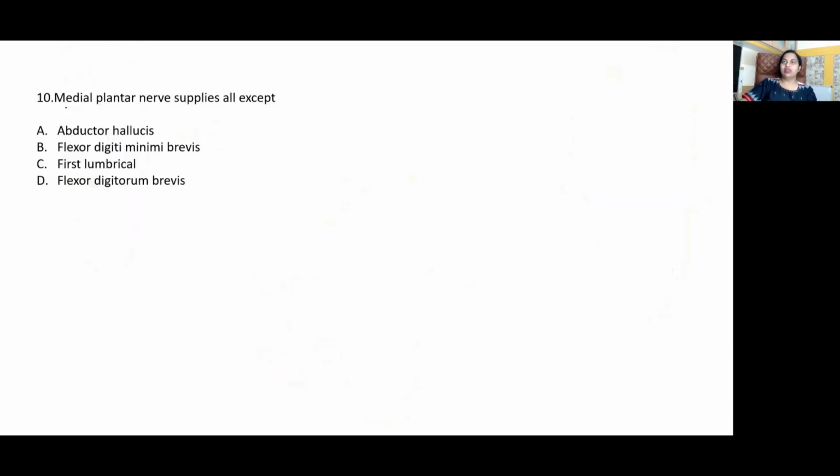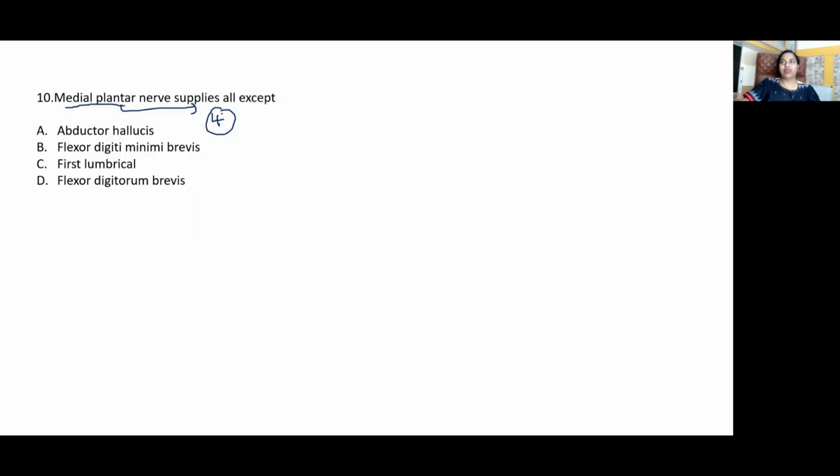Coming to the next question, medial plantar nerve supplies all except. Okay, so the muscles of the sole are supplied by the medial and lateral plantar nerves, which are the terminal branches of the tibial nerve that's lying in the posterior compartment of the leg, right? Now, this medial plantar nerve supplies only four muscles of the sole. All the others are supplied by the lateral plantar nerve. So if you remember the muscles supplied by the medial plantar nerve, indirectly you will also know the muscles supplied by the lateral plantar nerve.